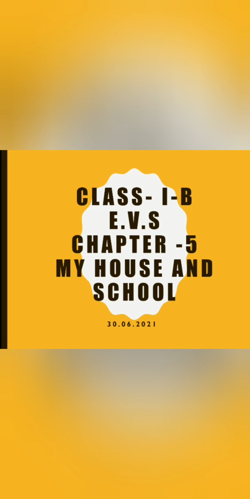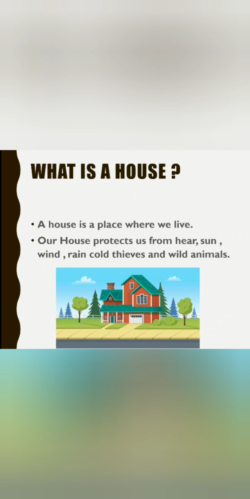Okay, Class 1, so today we are going to revise the chapter that is chapter number 5 of our EVS, and the name of the chapter is My House and School. In the last classes we discussed most of the chapter, and today we are going to revise the important topics of this chapter. Alright, so let's start. What is a house? A house is a place where we live. And our house protects us from heat, sun, rain, wind, cold, thieves, and wild animals.